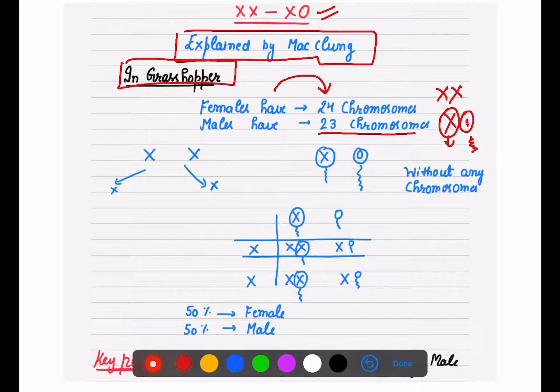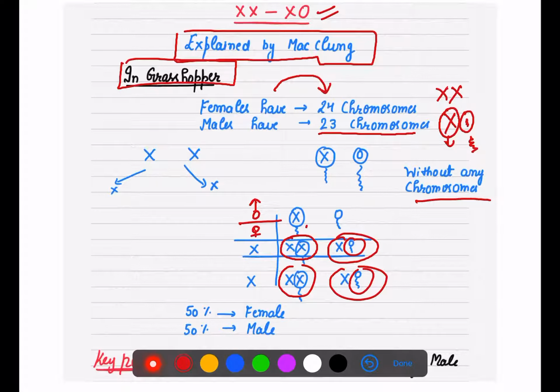If we make a checkerboard here, this is the male and this is the female. As you can see, we get four possibilities: 50% chances of a female and 50% chances of a male with 23 chromosomes.